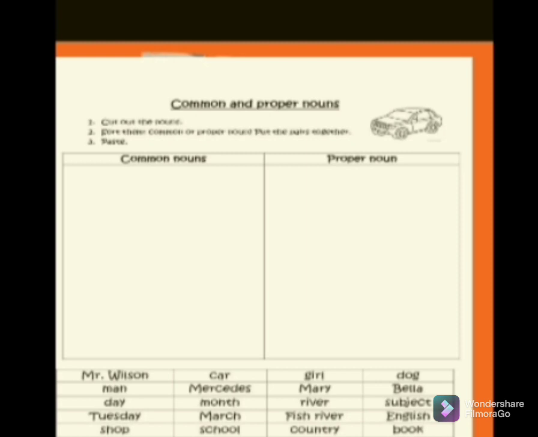And proper nouns are Mary, Mr. Wilson, Tuesday, Shoprite. Mercedes is a particular name of a car, so it is a proper noun, right? English is a subject, right? Here subject is usually a common noun, but here we are talking about one particular subject, so English is a proper noun. The Bible is a proper noun. Teacher is a common noun. Mr. Daman is a proper noun. Okay, I think you have understood the common and proper noun easily.